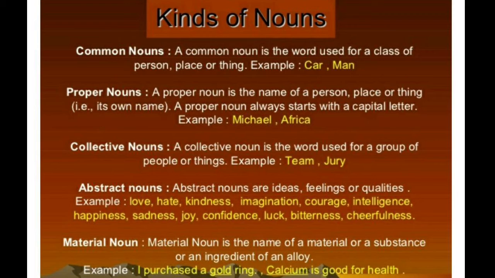Then one more, a concrete noun is there, gentlemen, which is quite opposite to an abstract noun. That is, we can touch it, we can feel it, all those things. Concrete noun is there, but it is not mentioned here. Next comes the material noun. What is this material noun? A material noun is the name of a material or a substance or an ingredient of an alloy. If I read the example, you will understand. I purchased a gold ring. Gold is underlined.